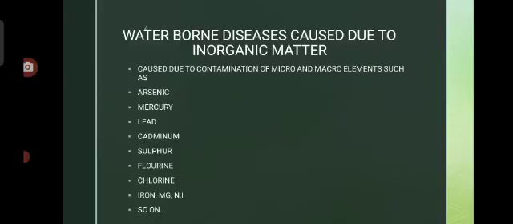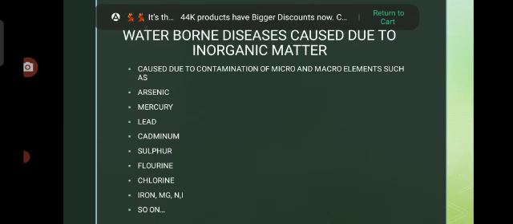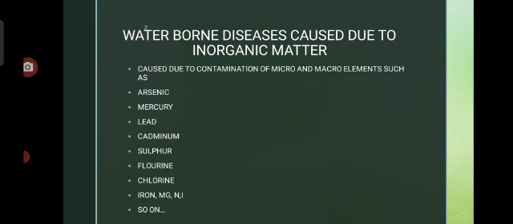If lead contaminates water and is continuously consumed, first bioaccumulation will occur, next biomagnification. Because of this lead, loss of memory occurs first, and later it affects the central nervous system, and then leads to paralysis.